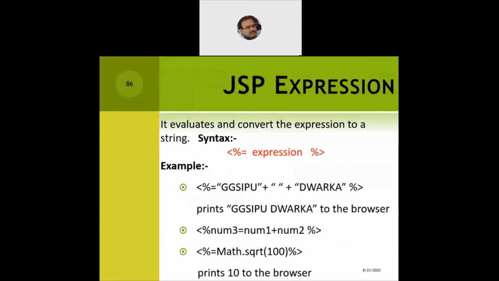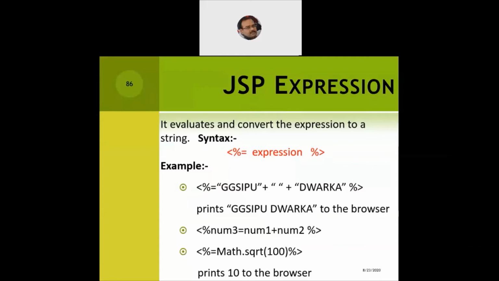Now let us say we want to print the string GGSIPU Dwarka on the browser. So the code will be less than symbol, percentage, equal to. The first string comes within the quotation marks, GGSIPU, then the concatenation operator, the plus, then we leave a blank space within two quotation marks. Again the concatenation operator, then within two quotation marks the next string comes, that is Dwarka, and thereafter the percentage and the greater than symbol.